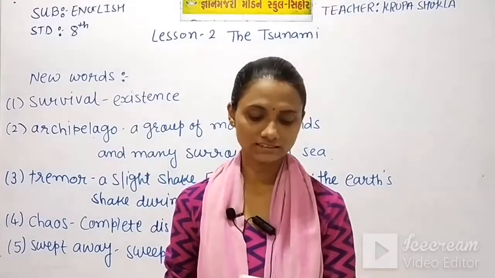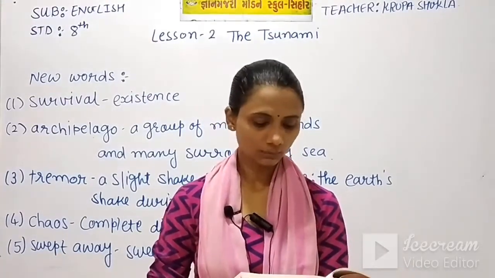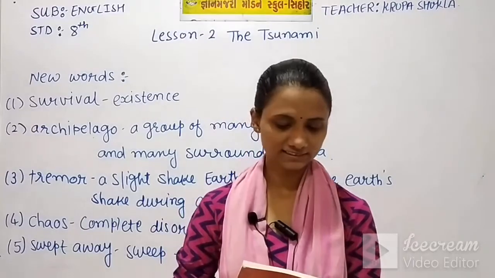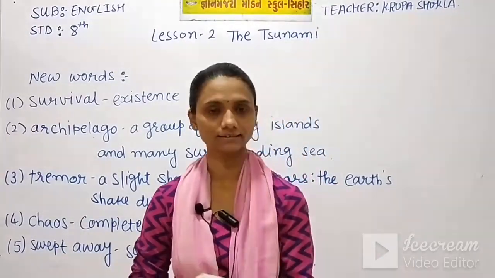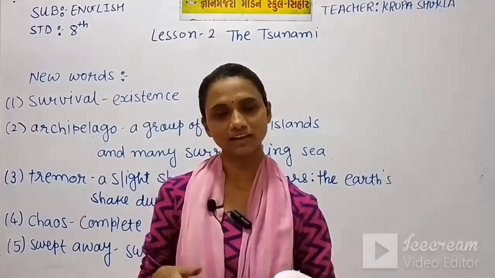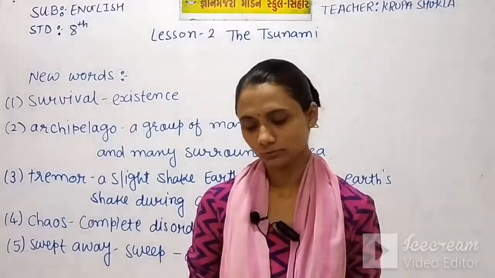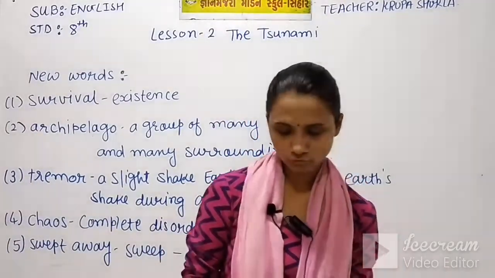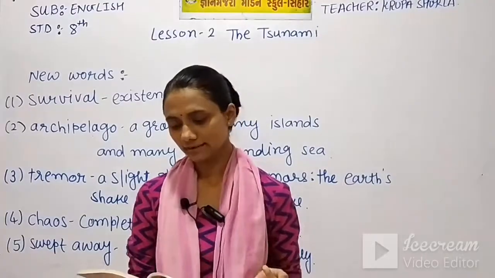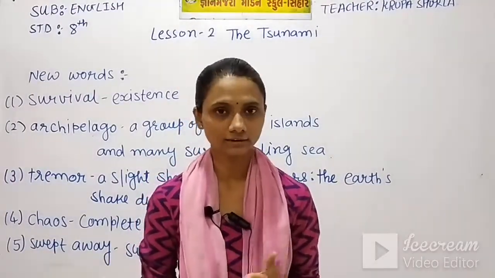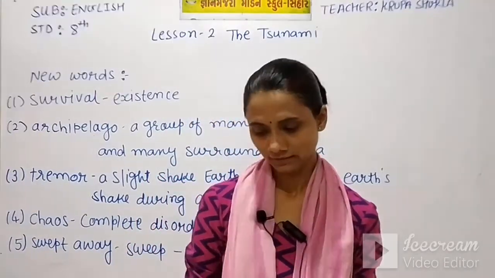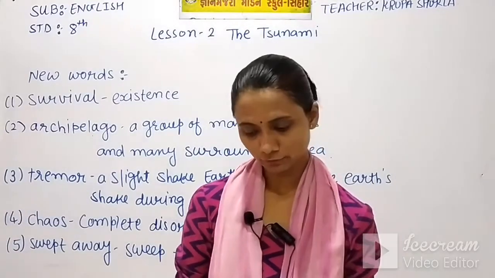On 26 December 2004, a tsunami hit Thailand and parts of India such as the Andaman and Nicobar Islands. So here we are talking about 2004, on 26 December. At that time, the tsunami hit Thailand and some parts of India. And what were the parts of India?